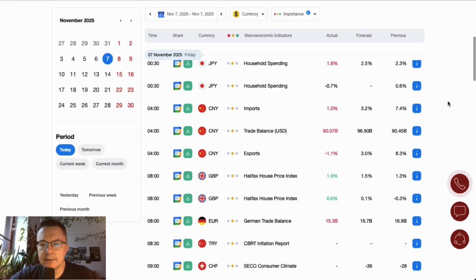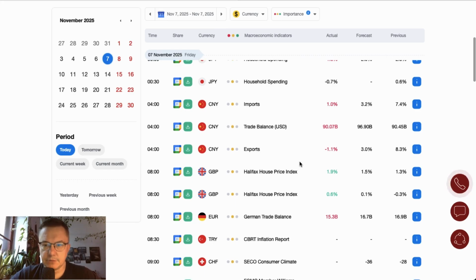Household spending data in Japan down from 2.3% to 1.8%. Imports from China down from 7.4% to 1%. And trade balance shrinks from $90.45 billion to $90.07 billion. Exports are below the level of 1.1%, down from 8.3%. But a bunch of data from China.